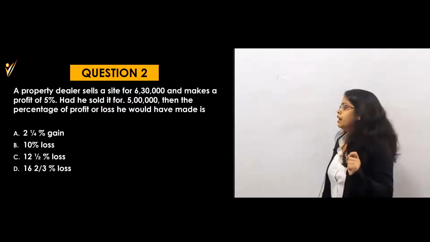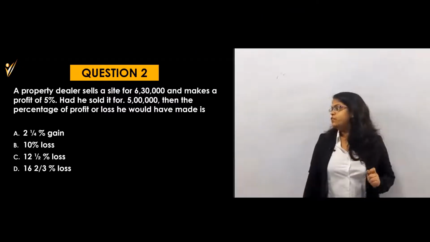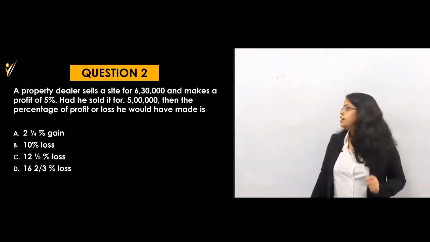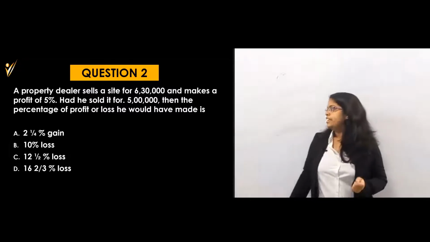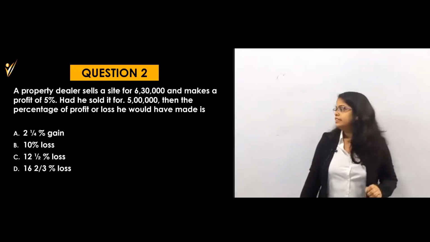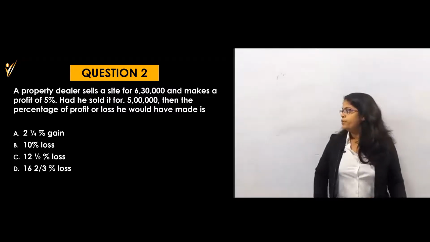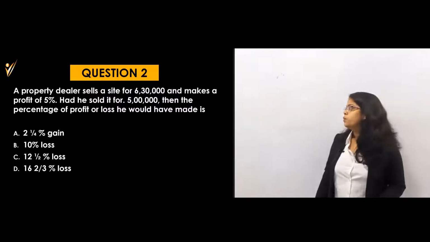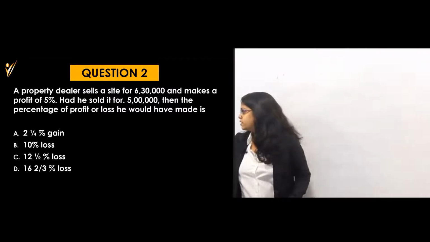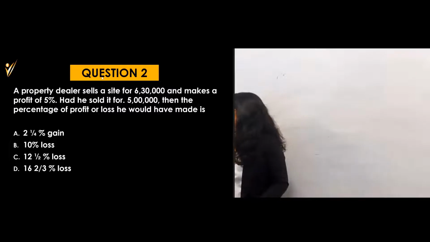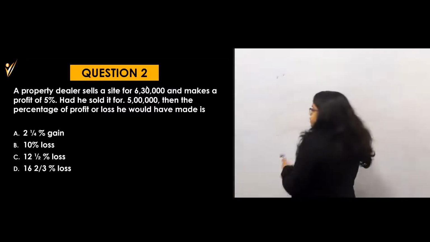Let's see. A property dealer sells a site for rupees 6,30,000 and makes a profit of 5%. Had he sold it for rupees 5 lakh, then the percent of profit or loss he would have made is? What will be its profit or loss? Very good. So what will we do here?